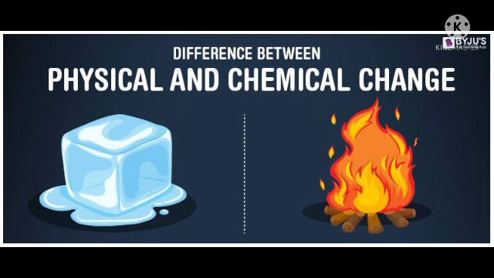At the same time, when carbon is burnt in air, it forms carbon dioxide. Here the carbon is in solid state, but the carbon dioxide is in gaseous state. So here a chemical change has taken place. Carbon is different from carbon dioxide. So carbon is transformed into carbon dioxide when it is burned. This type of change is called chemical change.